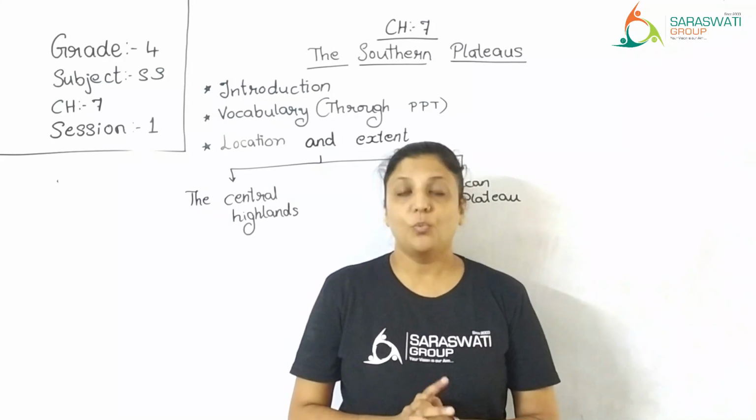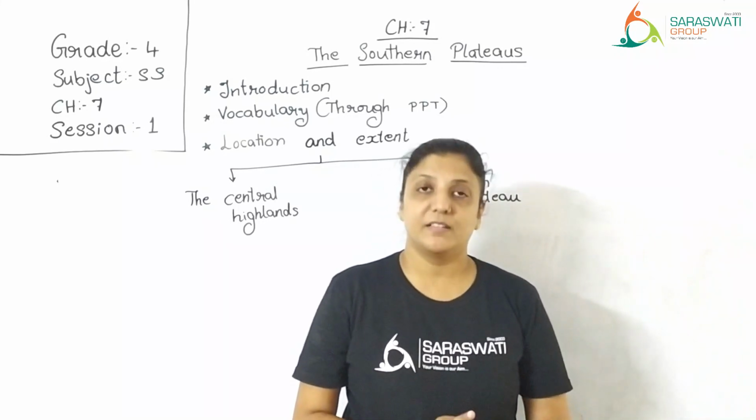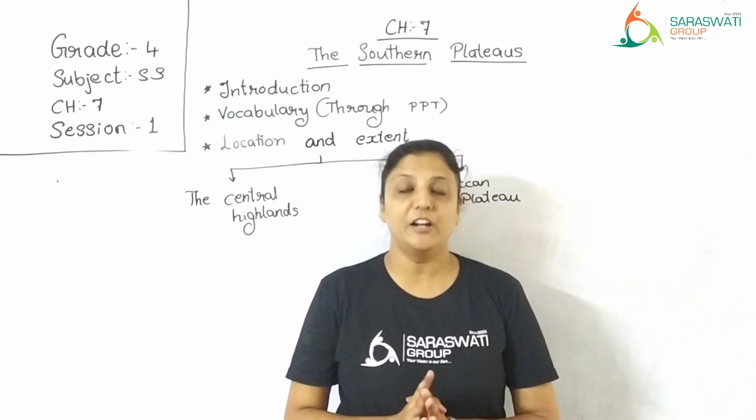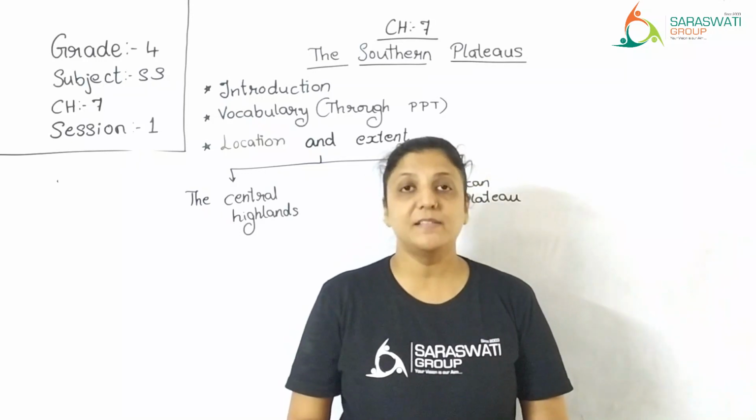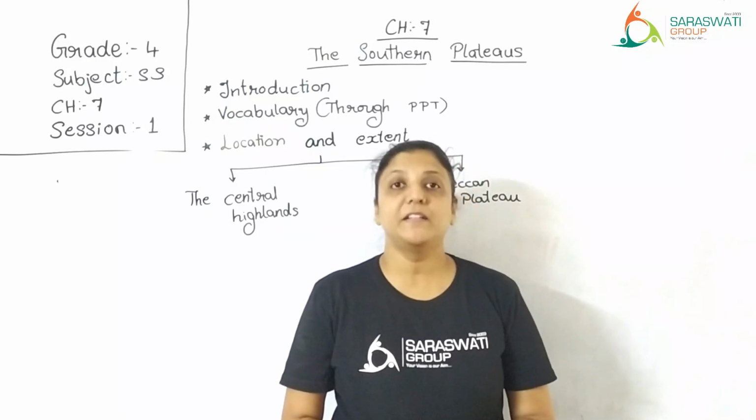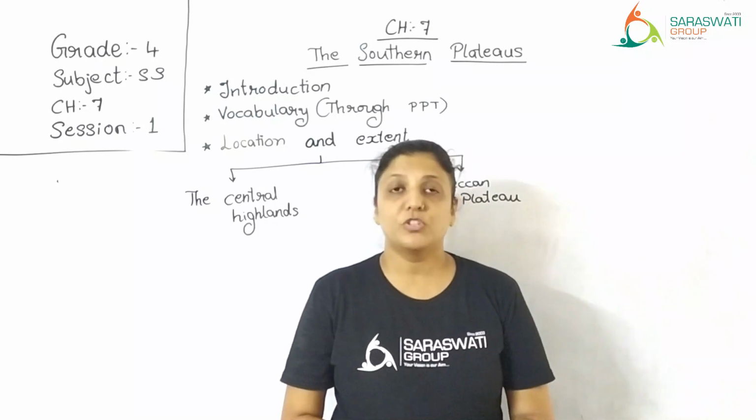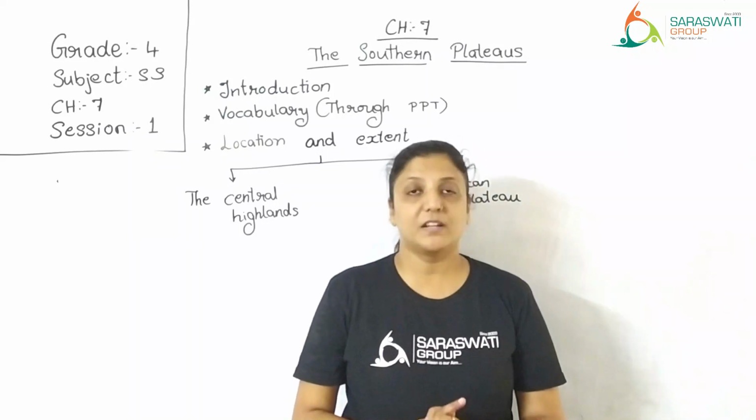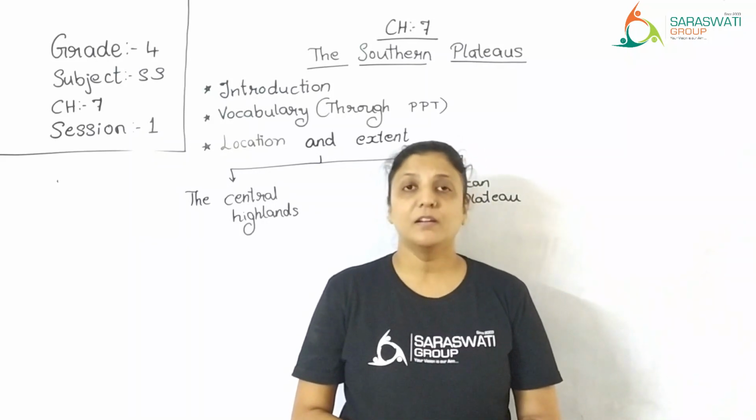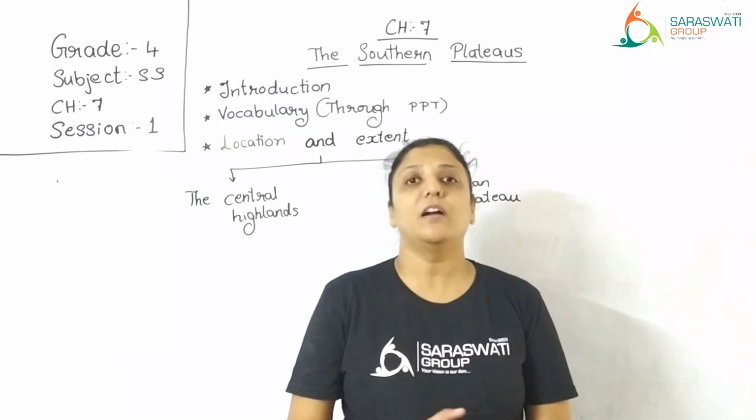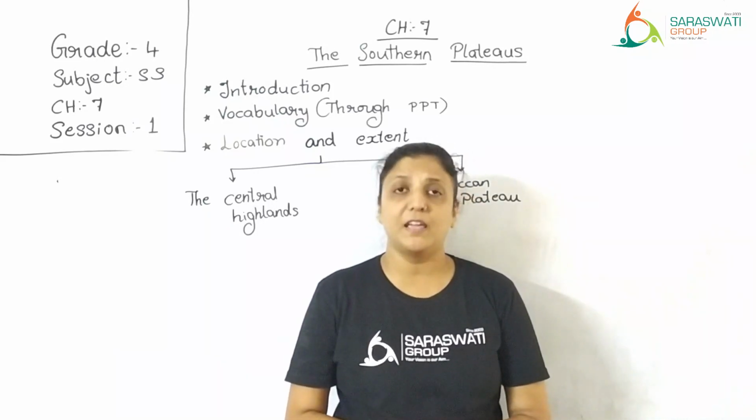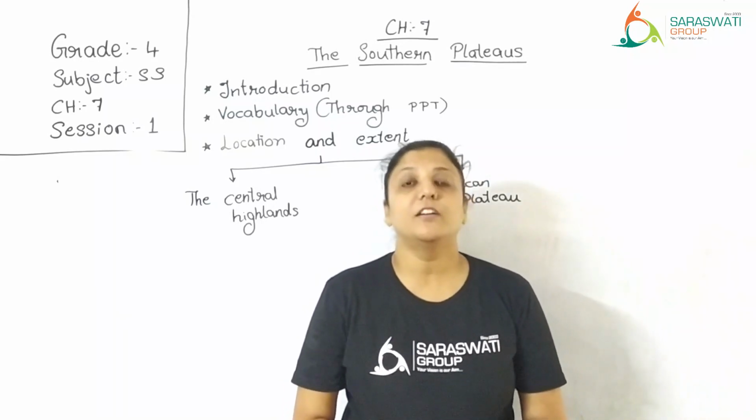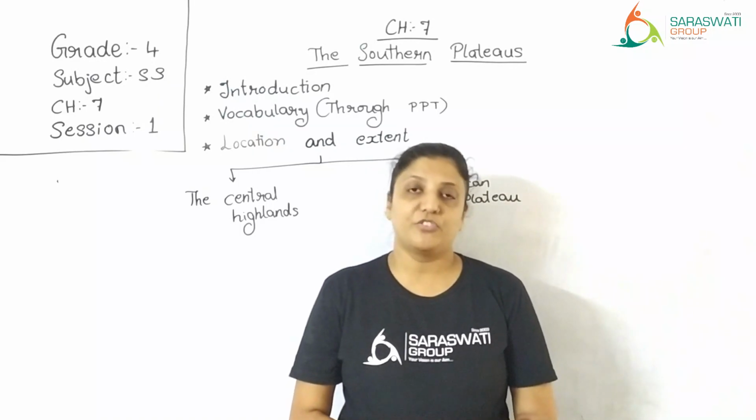So kids, as you already have noticed, we are explaining each and every physical division of India. What is physical division? India is a vast country and it has variation in the landforms. There are mountains, deserts, plains, plateaus, coastal areas, islands. All these are called physical divisions. We have already learned regarding the desert region, the plains, the mountains. In this chapter, we will learn regarding the plateau region.